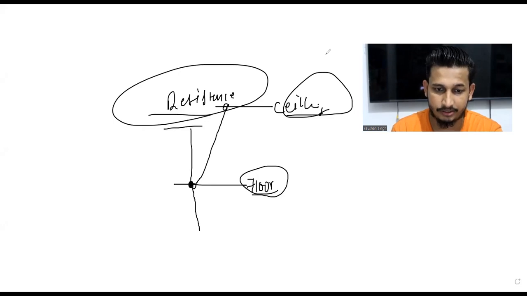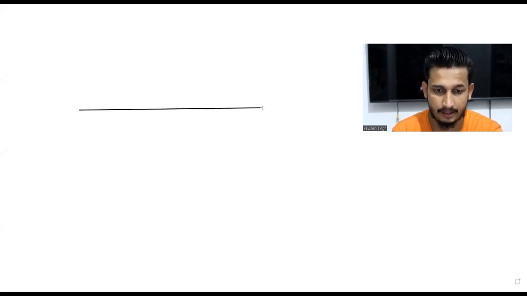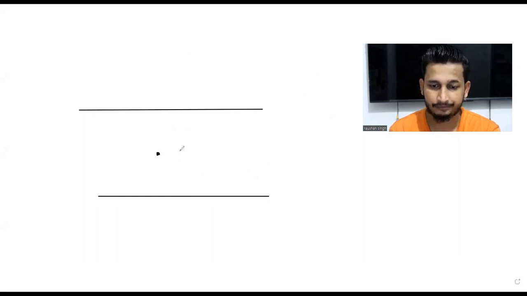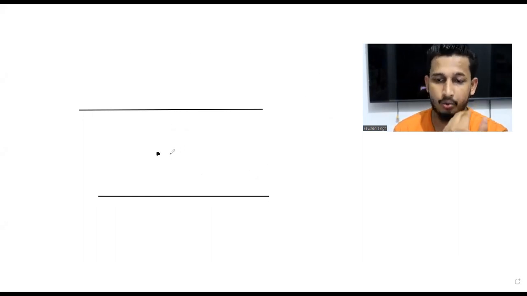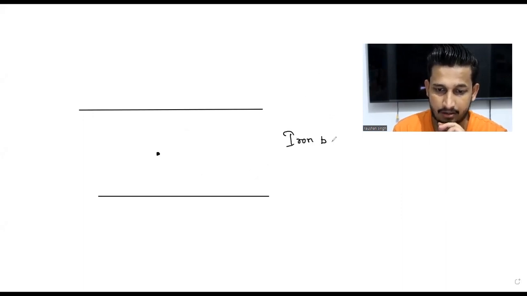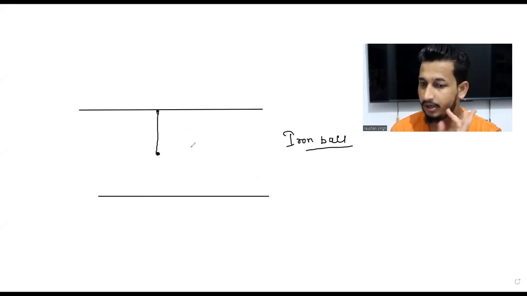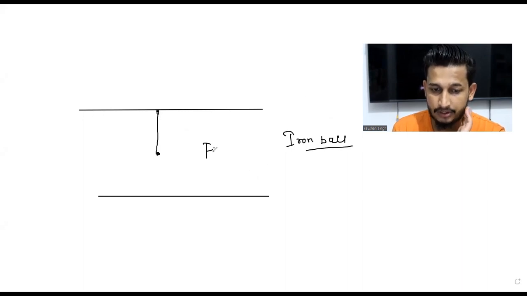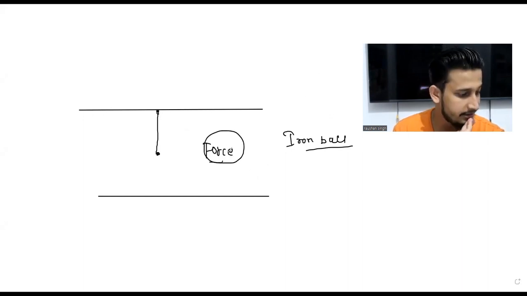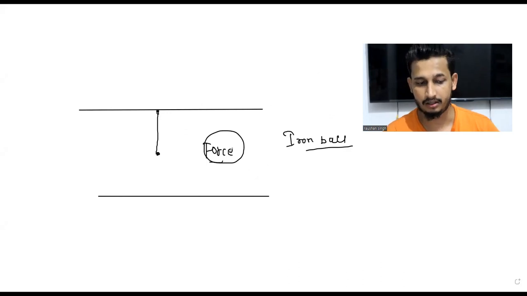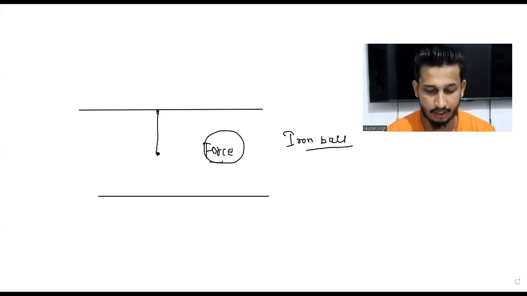So let's consider a situation where you are throwing a ball upwards. Let's say you have an iron ball. You are throwing the ball upwards. Whatever the pressure, whatever the force you had used, that force will be constant. It won't be decreasing, it won't be increasing. It will remain constant.